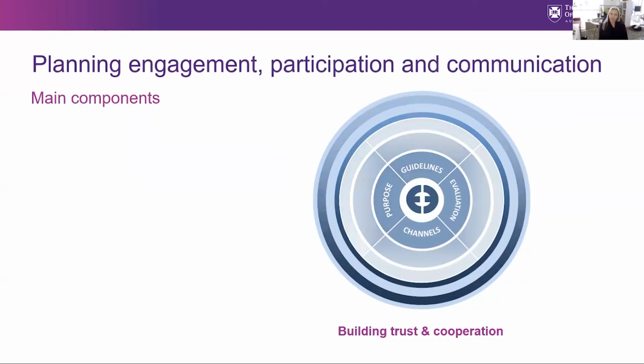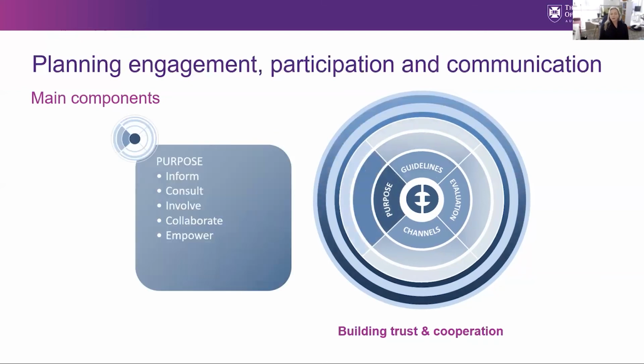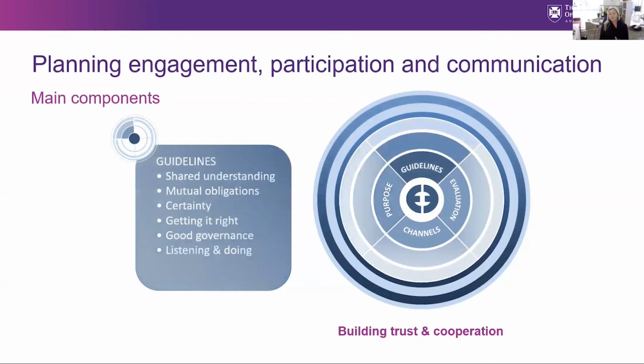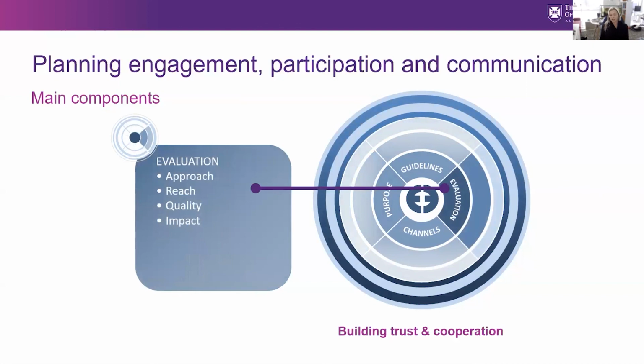Engagement has several aspects. The first one is the purpose. Understanding the levels of impact and participation with your intended stakeholders ensures that the engagement is appropriate for the goals of your strategy. The second one is a set of guidelines around values. These should be understood by all and help you define and create a consistent approach to managing engagements. You should also have a way of evaluating your engagements, understanding who you are engaging with, what the reach has been, and what the impact will be.